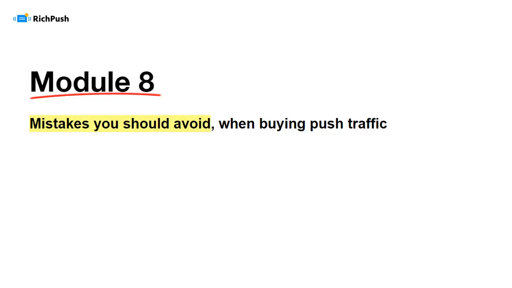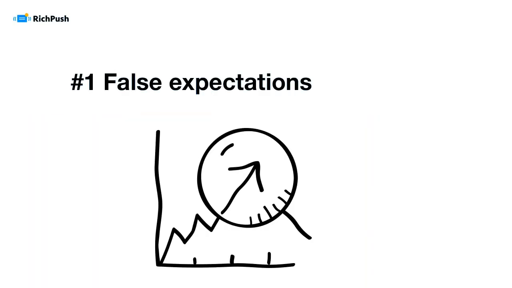Module 8. Mistakes you should avoid when buying push traffic. Let's speak about what you can do wrong. False expectations. Sometimes advertisers fall into the illusion that everything will work out as planned, that a high ROI scenario is inevitable. By thinking this way, you may spend your budget without any significant results, and what's more important, data. So data-driven advertising works much better than assumptions.